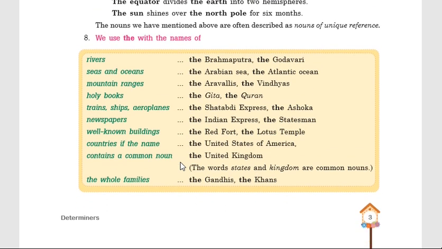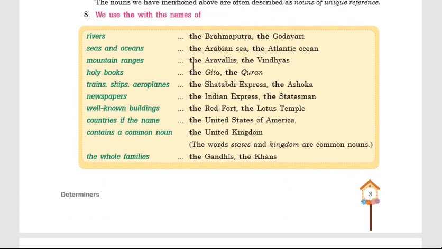Thereafter, we use "the" with the names of certain things. For example, we use "the" before the names of rivers, for example the Brahmaputra, the Godavari, etc. We use "the" before the names of seas and oceans, like the Arabian Sea, the Atlantic Ocean. We also use "the" before the names of mountain ranges, for example the Aravallis, the Vindhyas, etc.